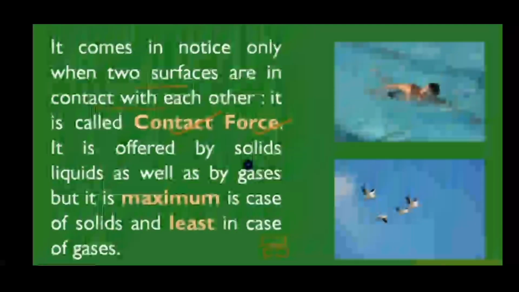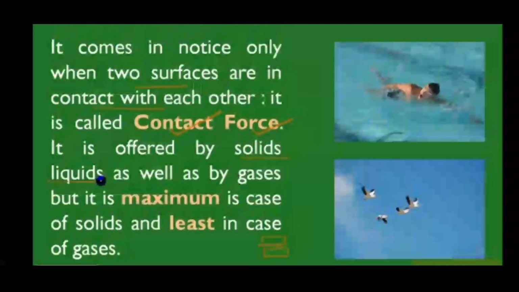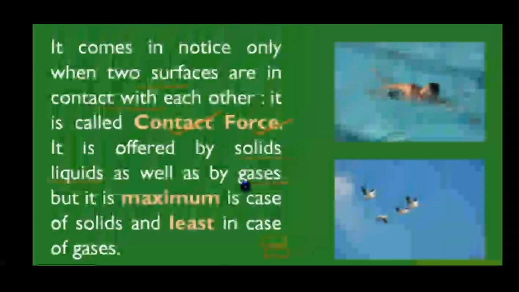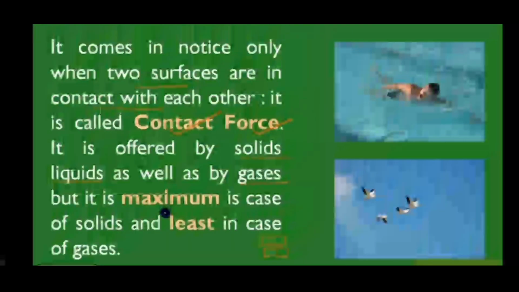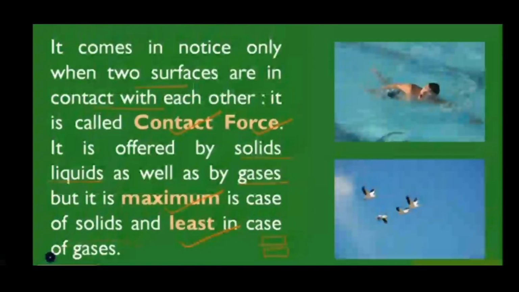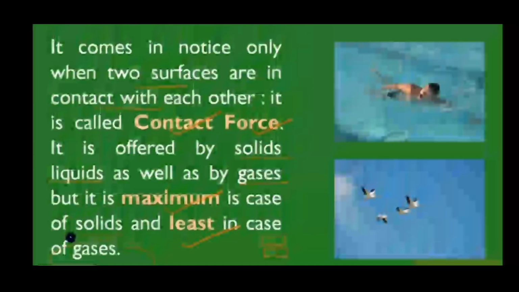Now, it comes into notice only when two surfaces are in contact with each other. It is called contact force. It is offered by solids, liquids as well as gases, but it is minimum in the case of solids and least in the case of gases. See, now look at the first diagram. The boy is swimming, already explained.